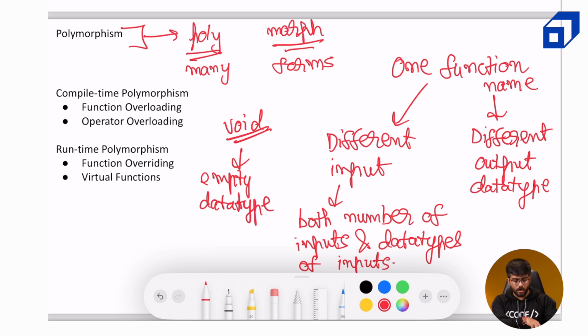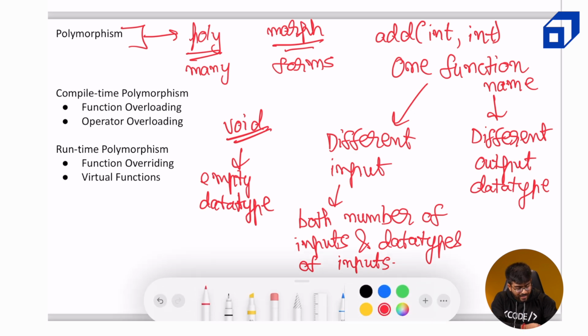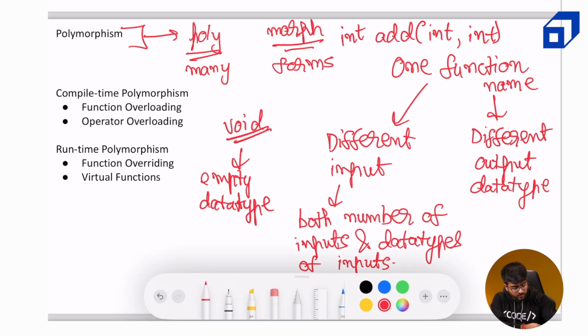So this is what polymorphism basically would mean, but there are multiple types of polymorphism and the definitions would change for each one of them. But at the core, this principle is the same. The name of the function is the same, but you can expect the same or different input. For example, let's say there is add(int, int), and the return type is an integer. And now if there is another function with the same name and the same input and output types, then this is not polymorphism. This is just confusion.